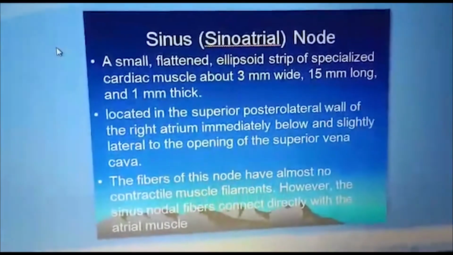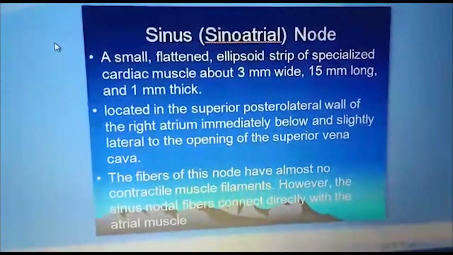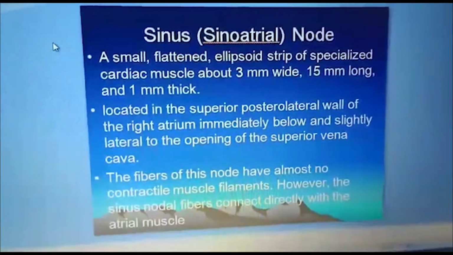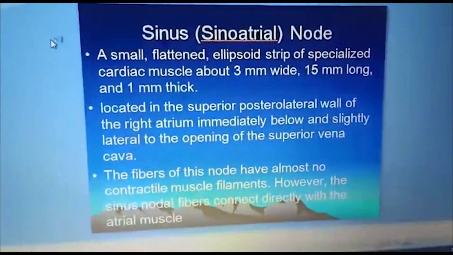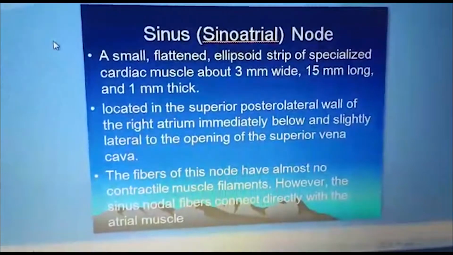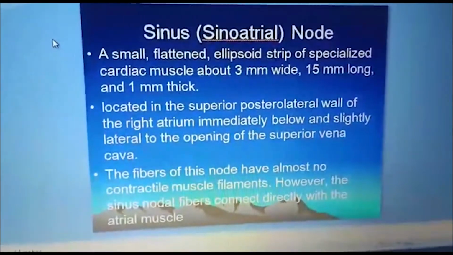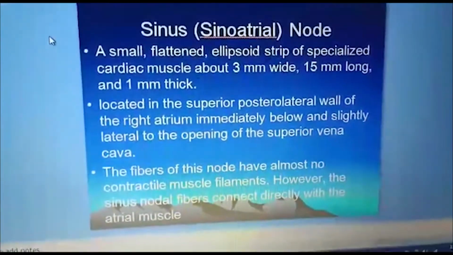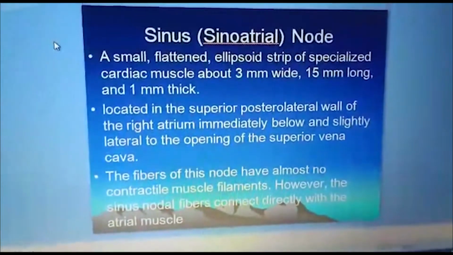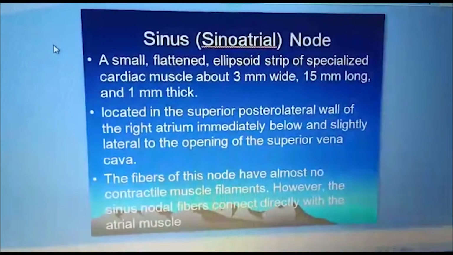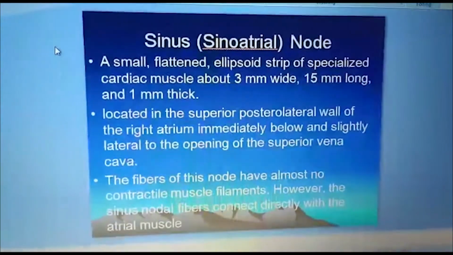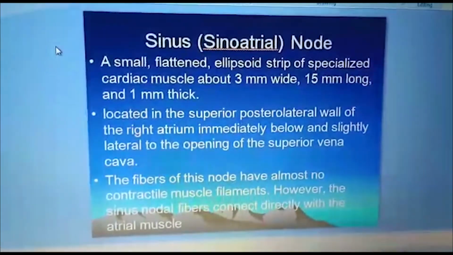So first of all, we will take the first component of conduction system, which is sinoatrial node or SA node. SA node is a small flattened ellipsoid strip of specialized cardiac muscle about 3 mm wide, 15 mm long, and 1 mm thick. It is located in the superior posterolateral wall of the right atrium, immediately below and slightly lateral to the opening of the superior vena cava. So here the impulse is generated.